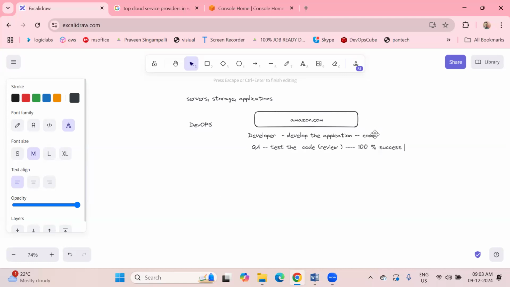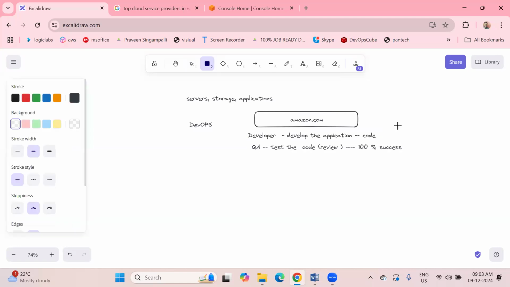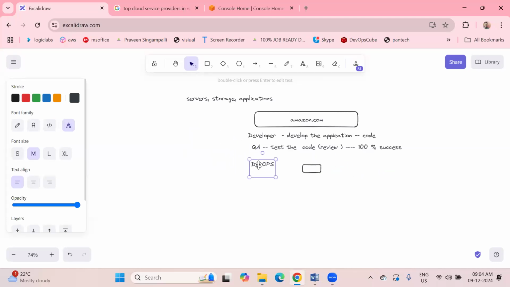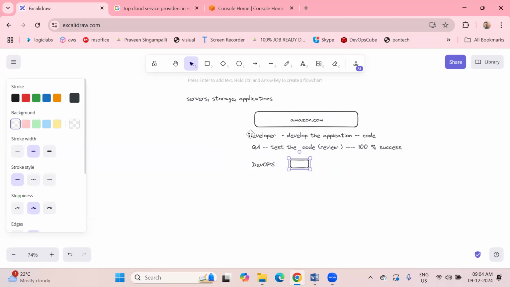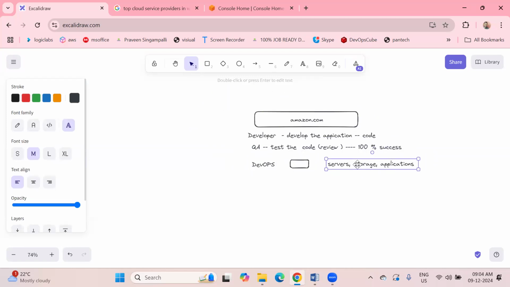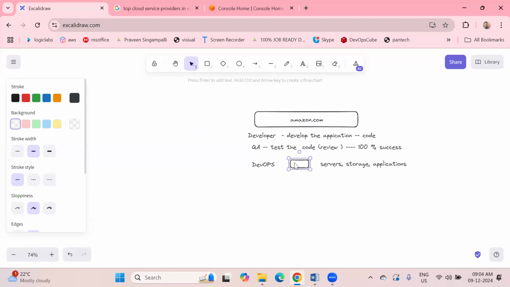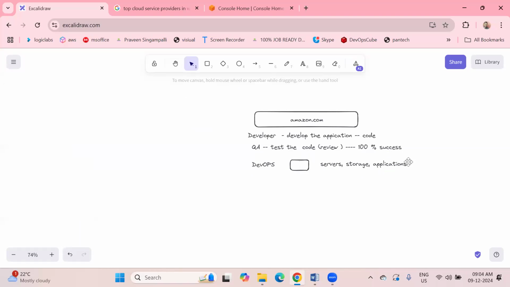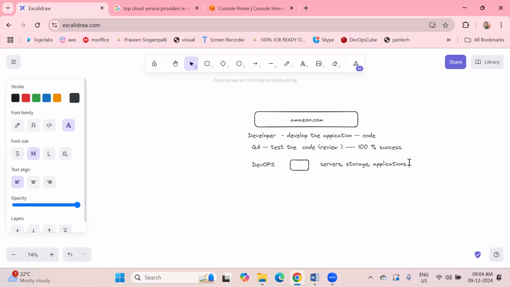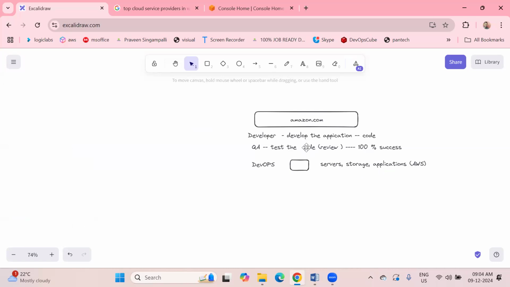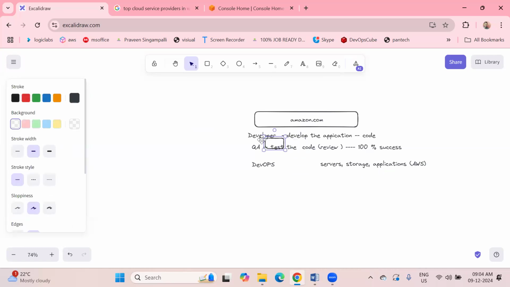We have to deploy whatever code is there, right? We have prepared the code, and this code they have tested. Once it is tested, we have to deploy. As a DevOps engineer, we need to deploy this application with the help of configurations, whatever we use, AWS configurations. With the help of AWS, as a DevOps engineer, we should utilize the services, and the code which the QA team has reviewed, we are going to deploy into AWS.